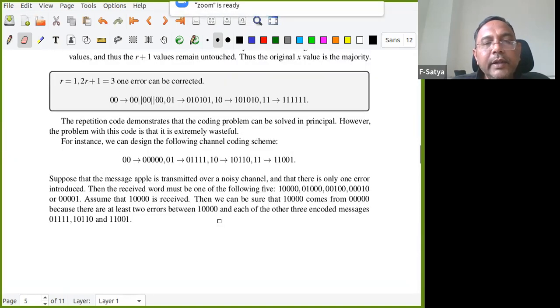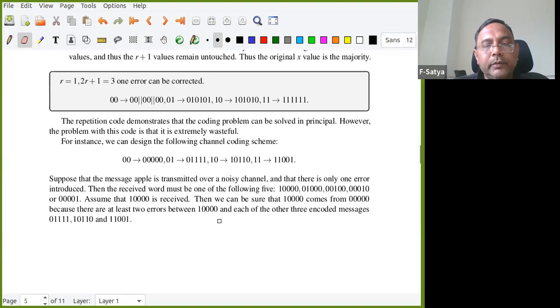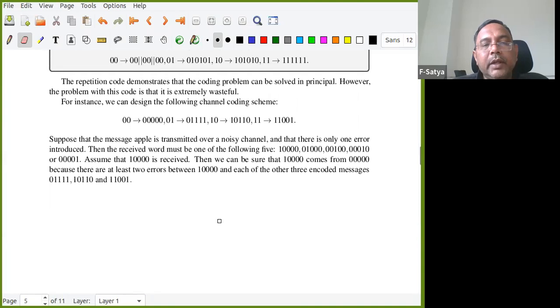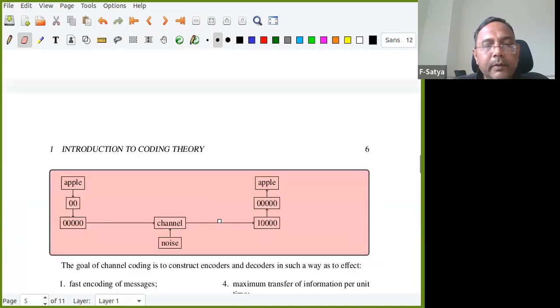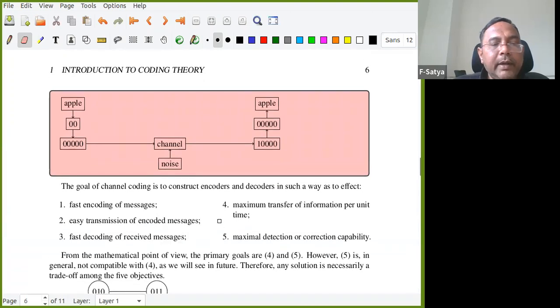So now here you see that with 5 digits, I'm able to correct also. Not only detect, I can correct also. But if two errors happen, then it's difficult. If two errors happen, I can detect that there is an error, but I cannot correct it. So we'll see more things. So this is what happened till now.